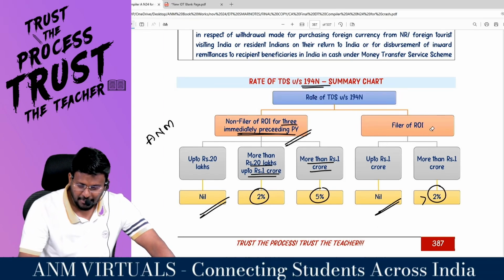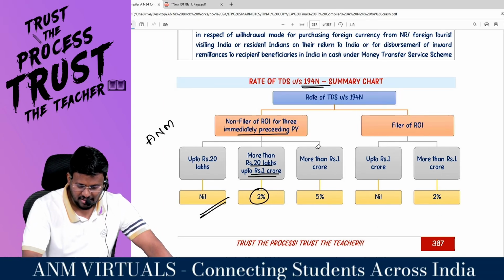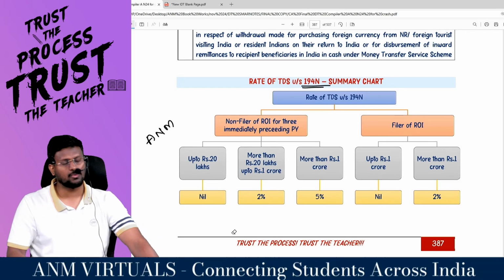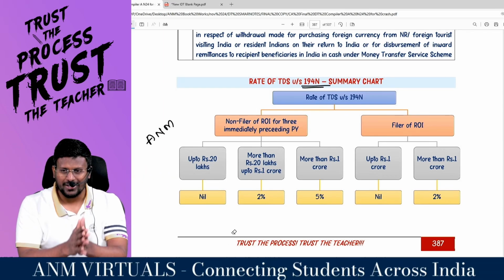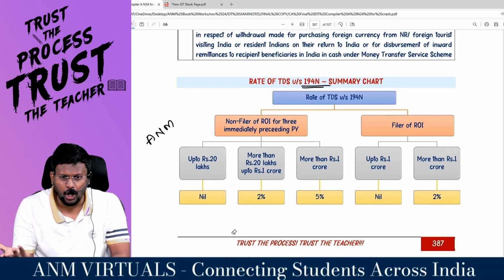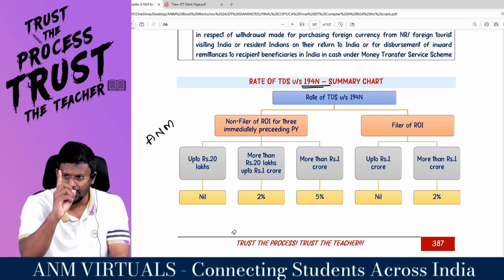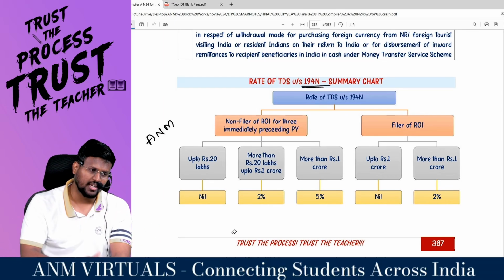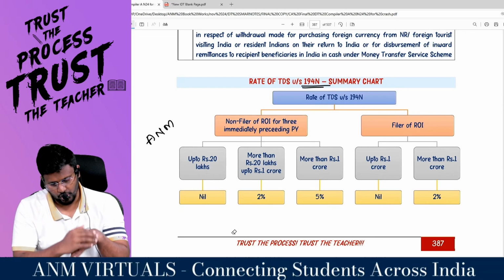So this is the threshold limit, man. This is the threshold limit with rate. This chart itself is more than enough. You have to just check whether the person who is going to withdraw money from the bank is a good boy or bad boy. Good boy, the threshold limit applicable will be 1 crore. Up to 1 crore, no TDS. More than 1 crore, 2%.